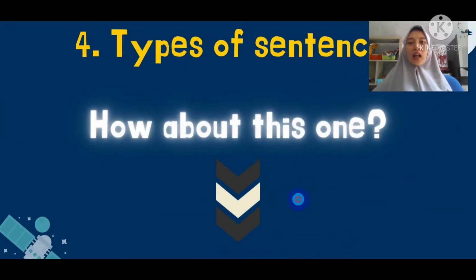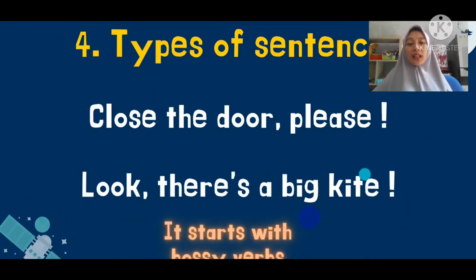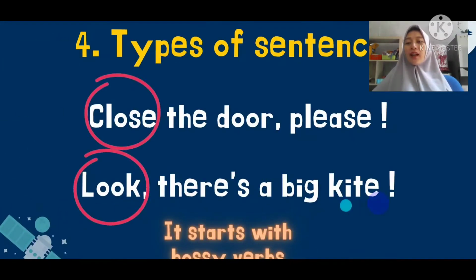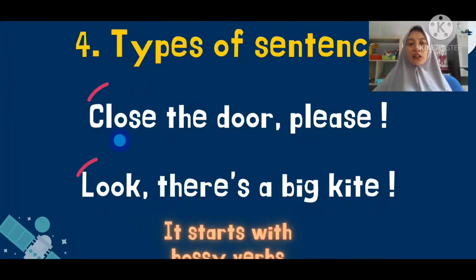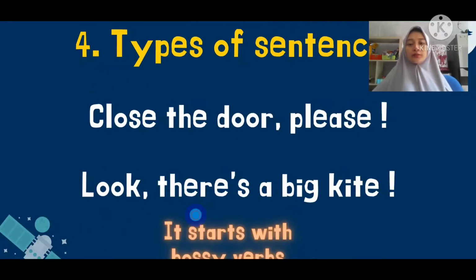And how about this one, everyone? Close the door, please. Look, there's a big kite. Okay, let's pay attention first to the words in the circle, which are close and look. It starts with a bossy verb. Do you remember what bossy verbs are? They are words that tell you to do something, to close and to look.